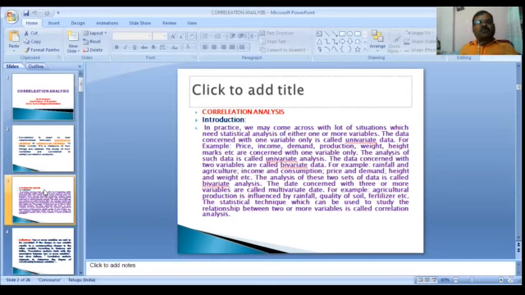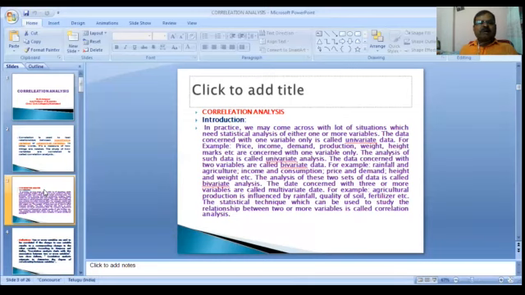In practice, we may come across a lot of situations which need statistical analysis of either one or more variables. The data concerned with one variable only is called univariate data.